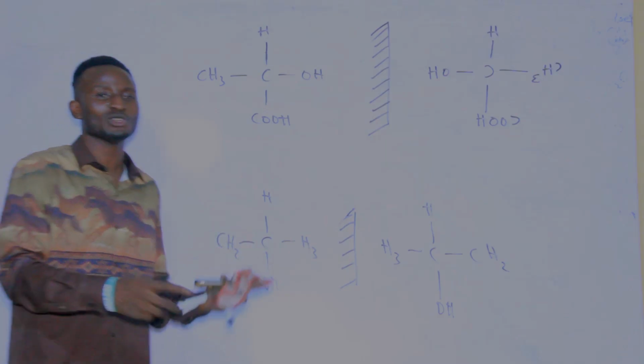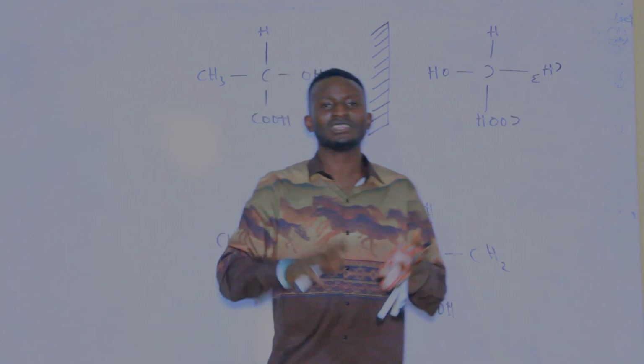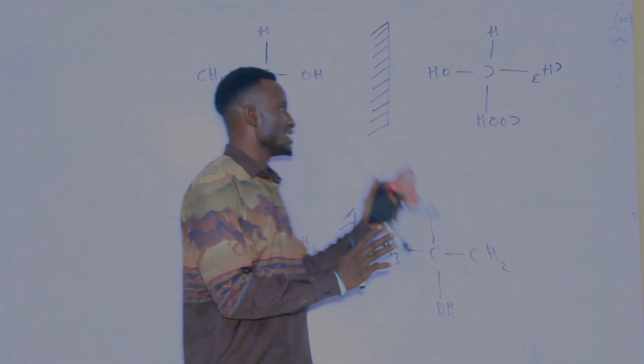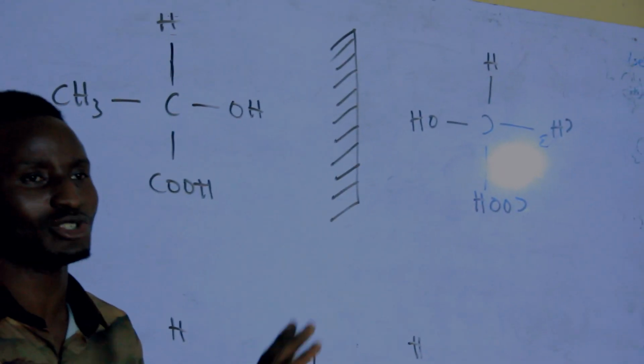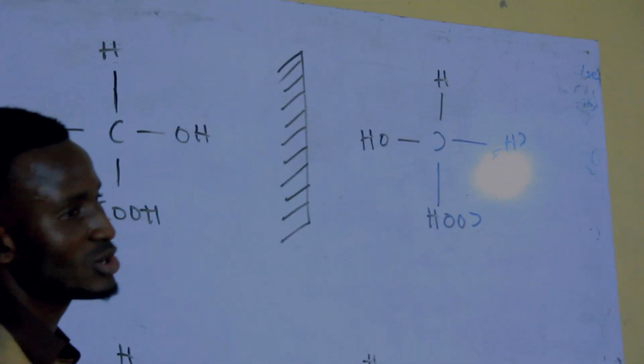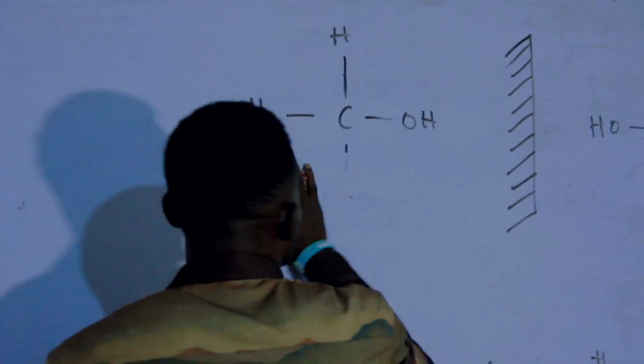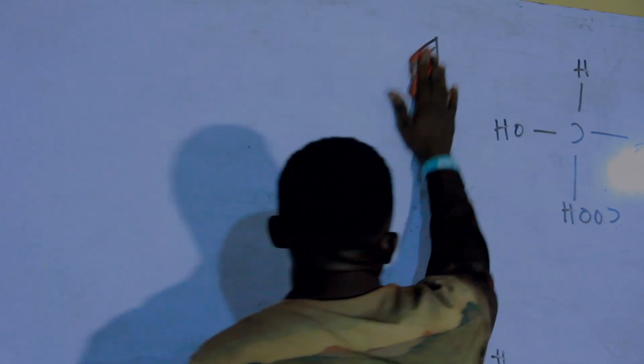Don't forget, I told you it is also divided into two: the levorotatory and the dextrorotatory. The levo is when the plane polarized light is rotated to the left, and the dextro is when it is rotated to the right. And lastly, don't forget, we have what we know as chain isomerism.